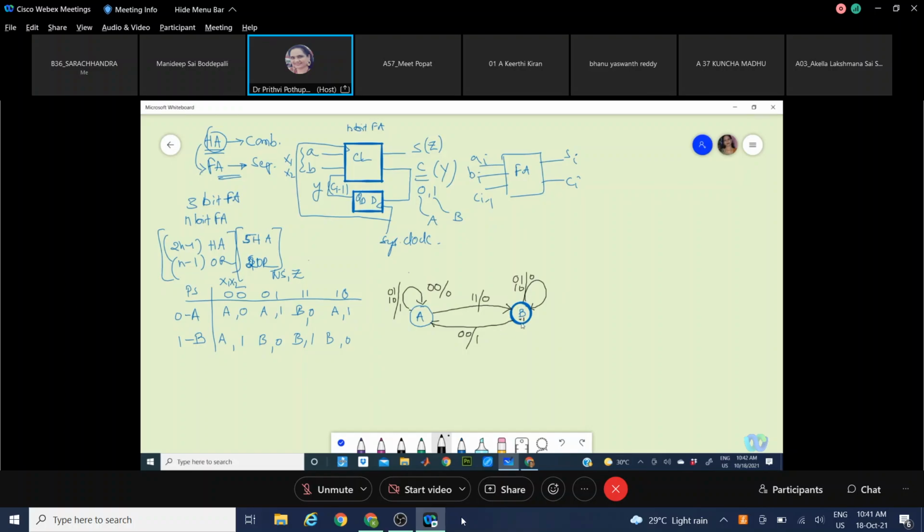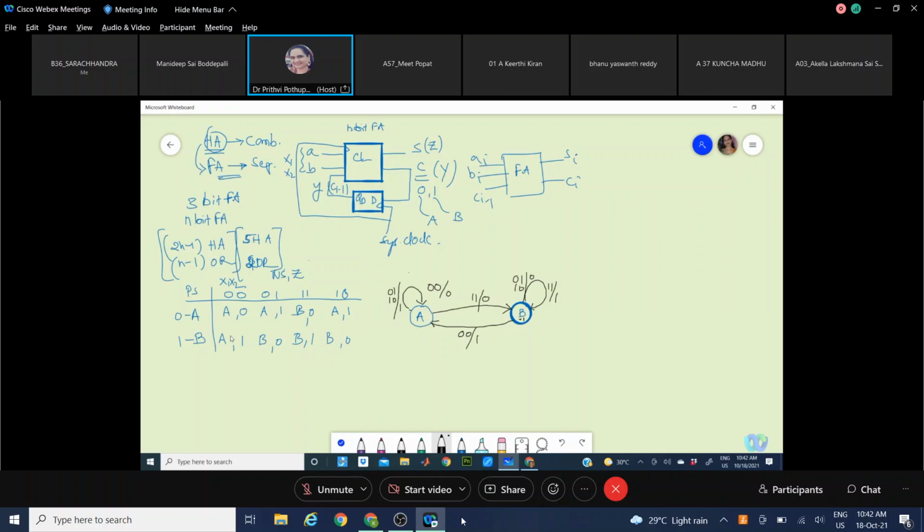And in this present state B, already 1 is there as carry. If the input bits are 1, 1: 1 plus 1 plus 1, it generates a carry. So it will stay in state B, but the output, that means sum, is 1. So this is the state diagram. You can correlate this with the table; the same thing is mentioned.